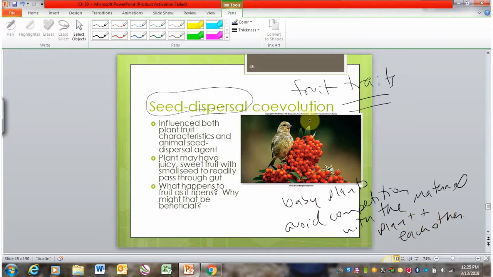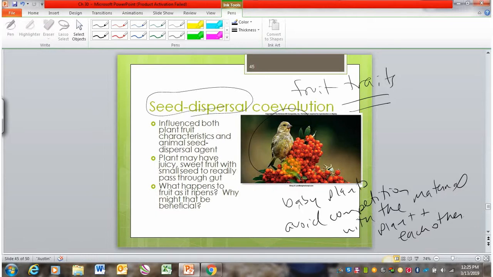And something like a bird is a great way to get your seeds moving around. So this fruit here is red. So remember we said birds can see red, so that attracts the bird. And then another important part of it is that it's sweet and juicy, so the bird feels it's desirable and nutritious to eat.